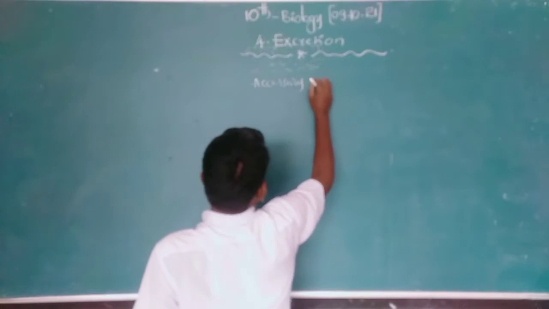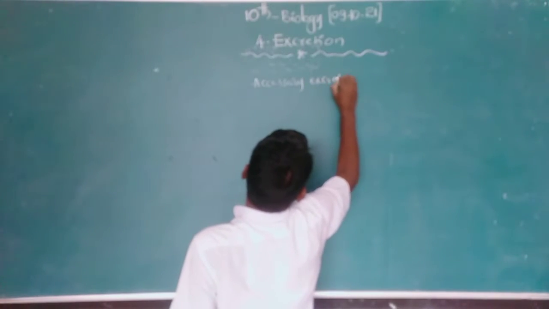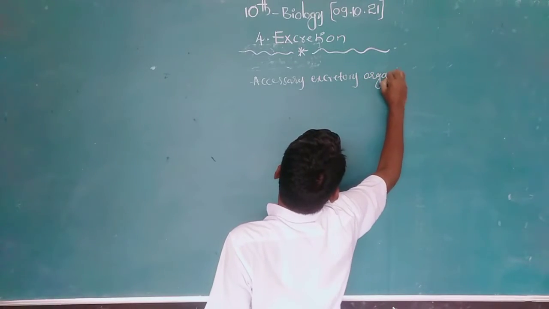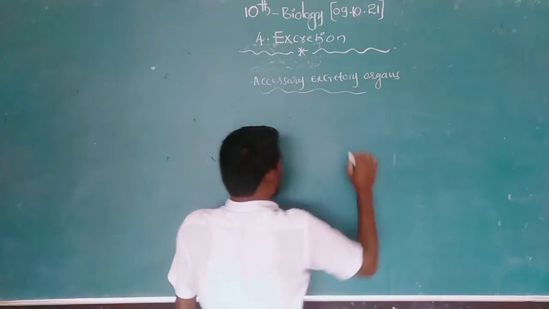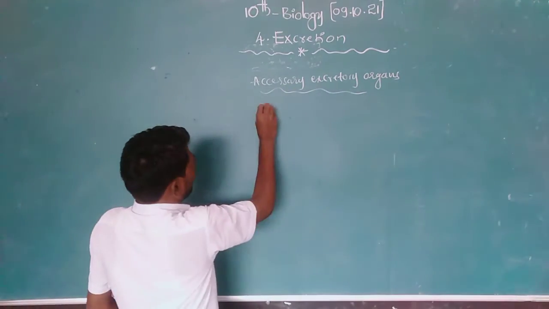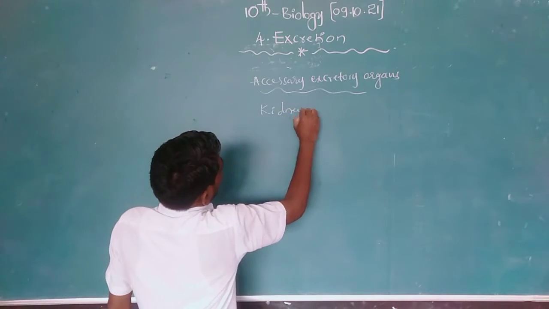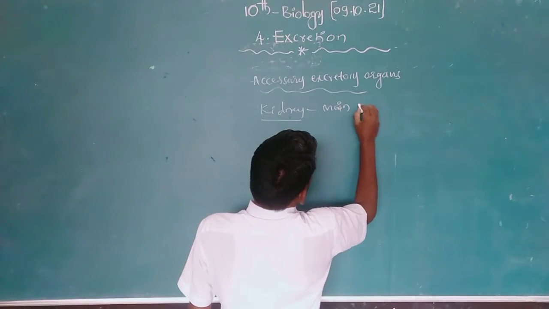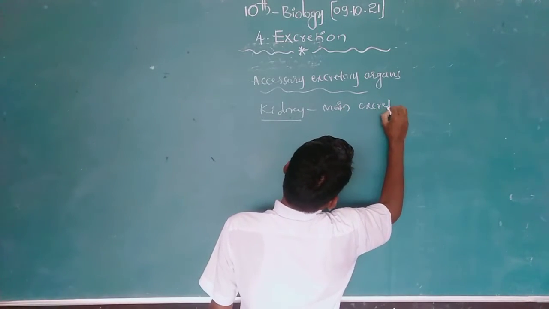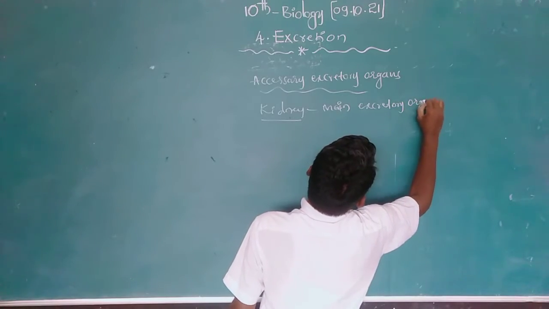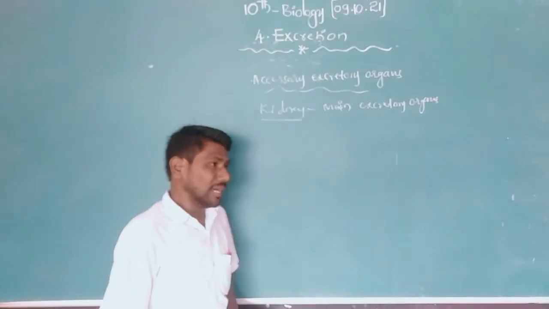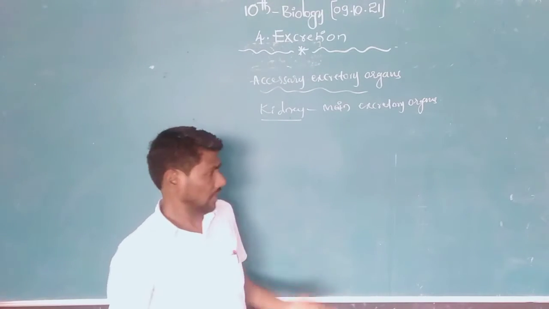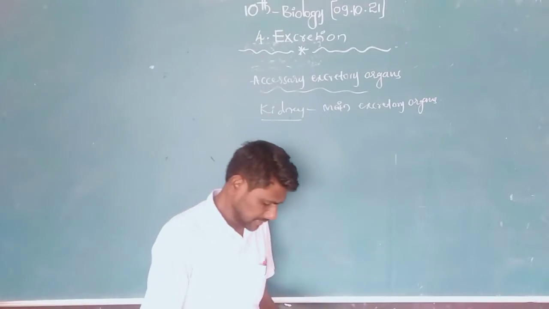Accessory excretory organs. Kidneys are the main excretory organs in our body. Other than kidneys, what are the other excretory organs in our body? We have to discuss.